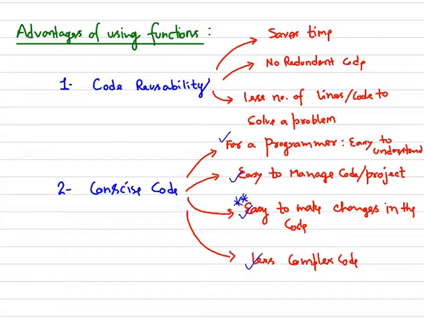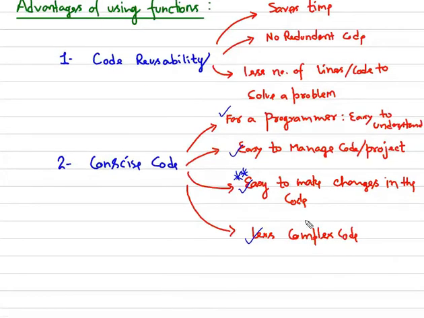Definitely it would also be easy to manage your code and the project itself, right, if it's easy to understand. So if you can manage your code and project very easily, it means it is super easy for you to make changes in your code if it is concise.